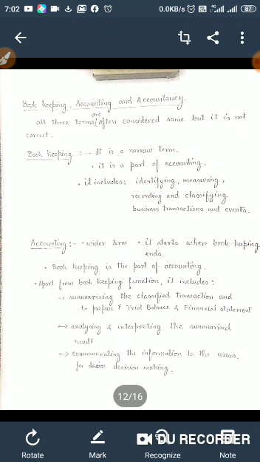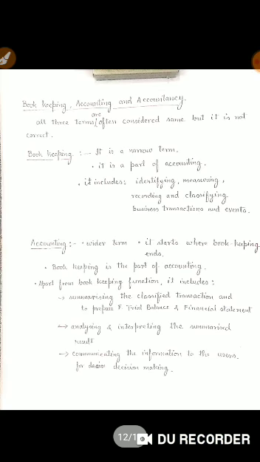First term is bookkeeping. Bookkeeping is concerned with the recording of transactions. It is a narrow term. It is a part of accounting. It is only concerned with the recording part. So we can say that bookkeeping includes identifying, measuring, recording, and classifying the business transactions and events.